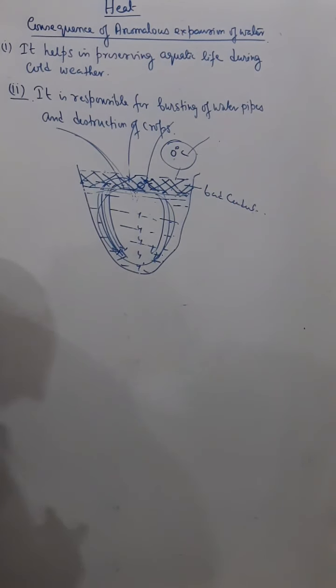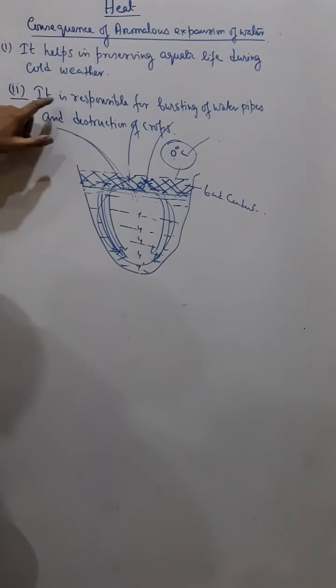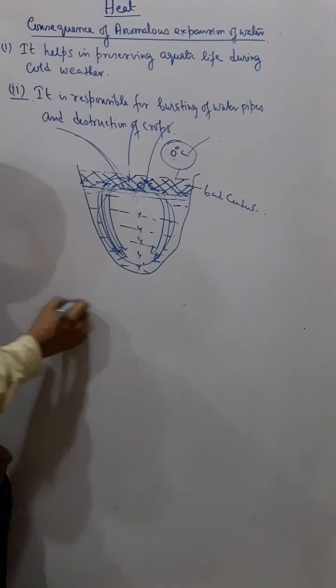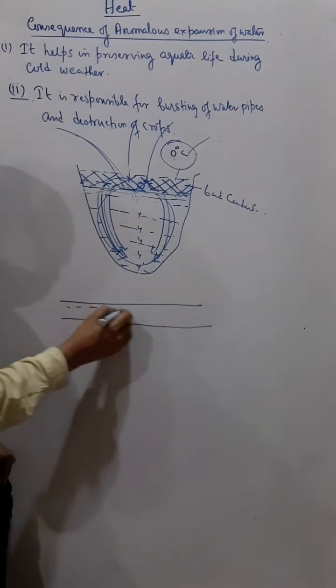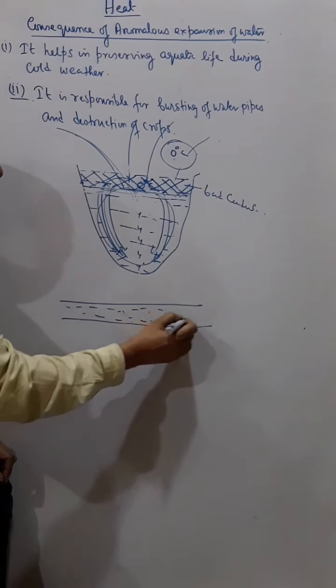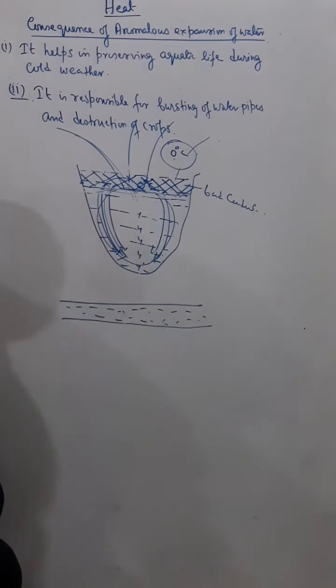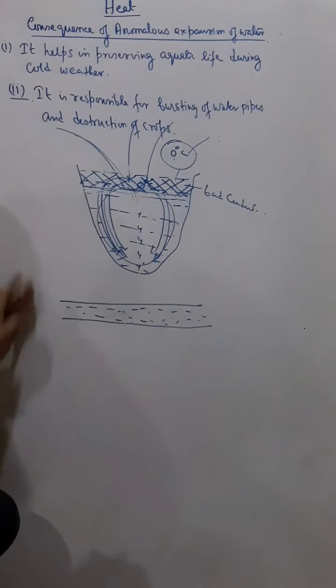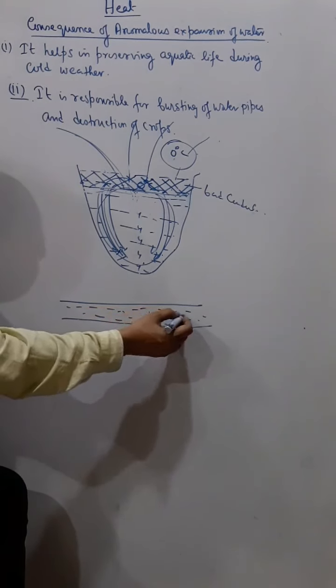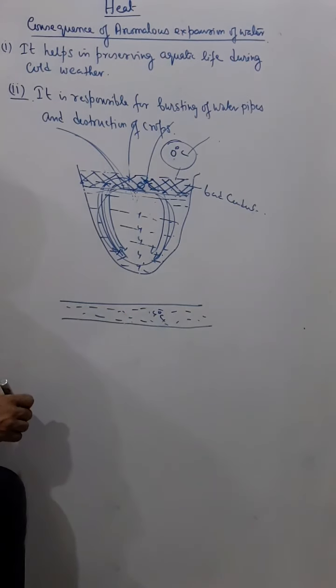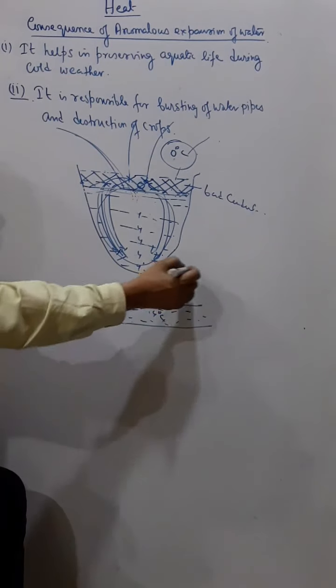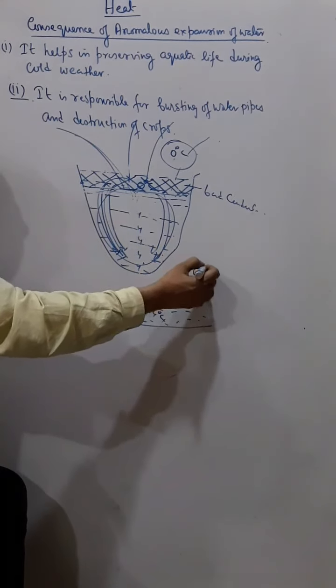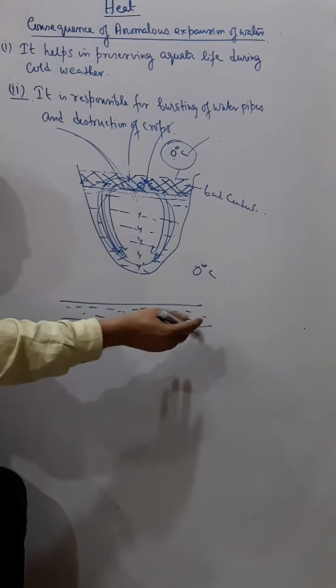Understand? The next is that it is also responsible for bursting of water pipes and destruction of crops in cold countries. In cold countries, what happens in water pipes is this: when the temperature of the surrounding starts falling, the temperature of the water also starts falling. When water reaches 4 degrees Celsius, and suppose the surrounding temperature is the freezing temperature of 0 degrees Celsius, the water is continuously losing heat and cooling.